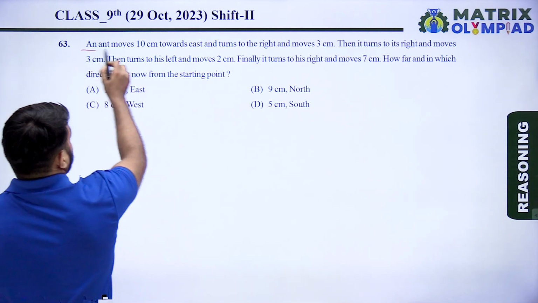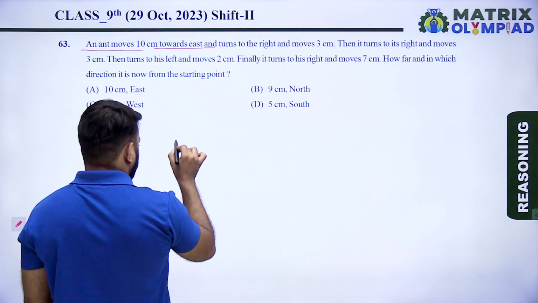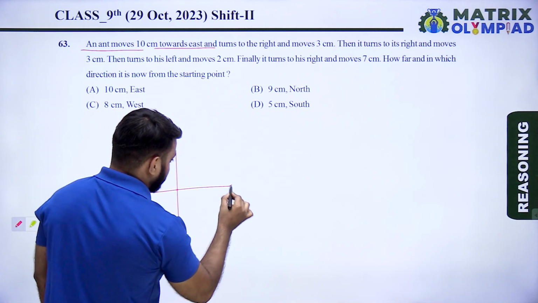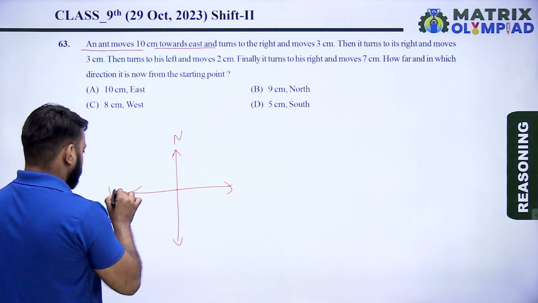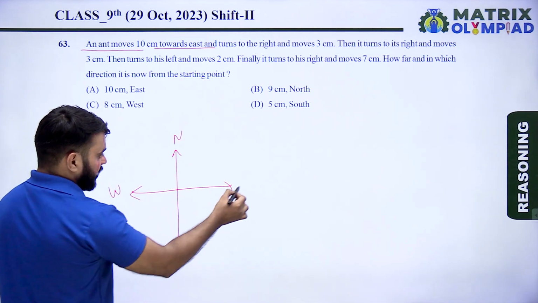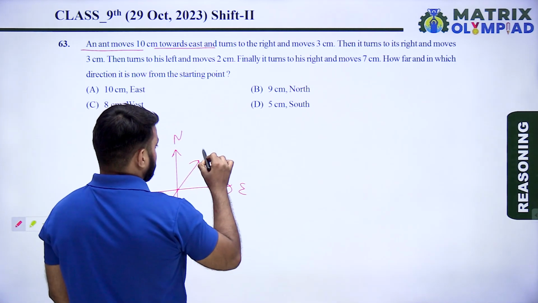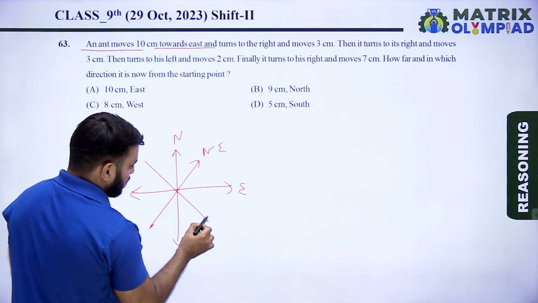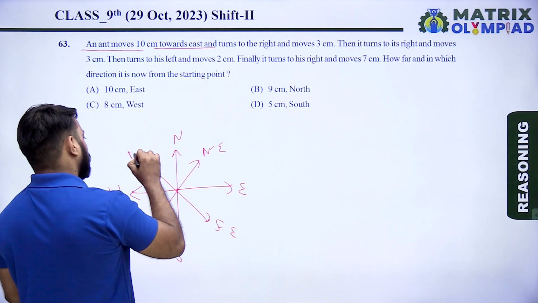And move 10 centimeter towards east. So before starting this question, we should know that there are 4 main directions. One is north, this is west, this is south, and this is east. And there are 4 cardinal directions. So one is northeast, this is southeast, this is southwest, and this is northwest.